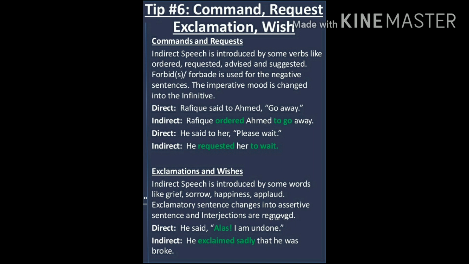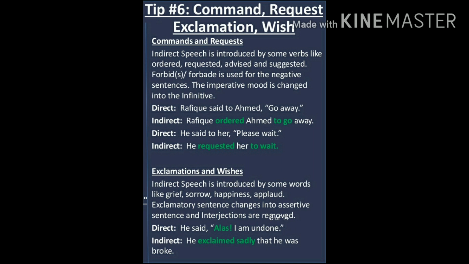These are the words which will be used in place of your reporting verb. And the exclamatory sentence changes into an assertive sentence, and interjections are removed. So exclamation marks and all which are present will be removed, and the exclamatory sentence will be changed into an assertive sentence. That means again it will have only a full stop, no exclamation marks.